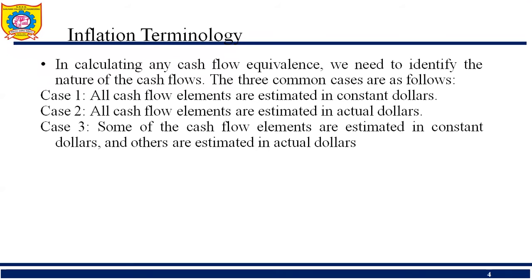Whereas in constant dollar, the future cash flow is calculated without considering the inflation and deflation over the price of the product.